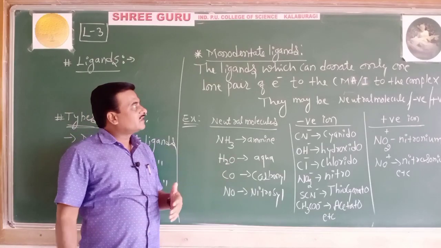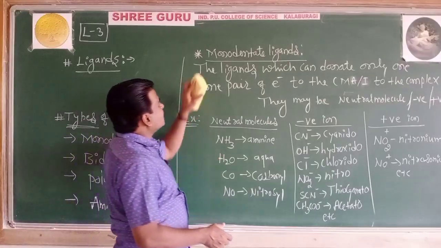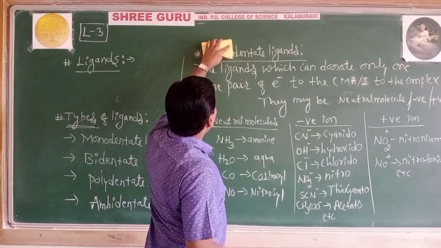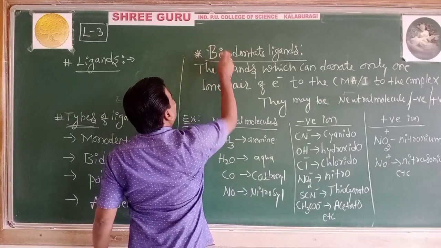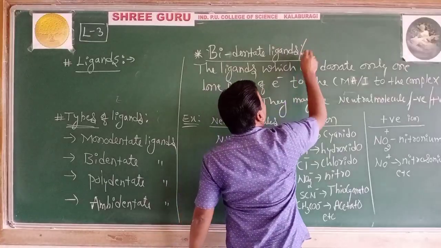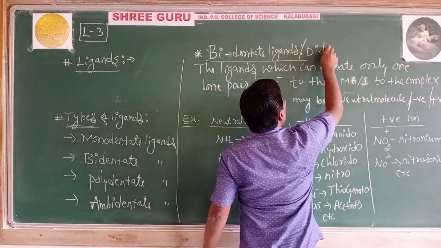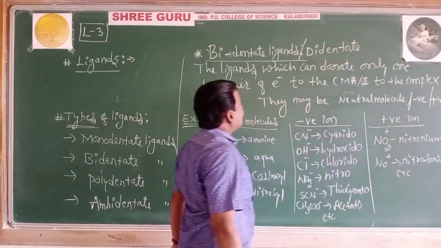Now let's collect what bidentate ligands are. Bidentate or didentate, there is no difference, one and the same.